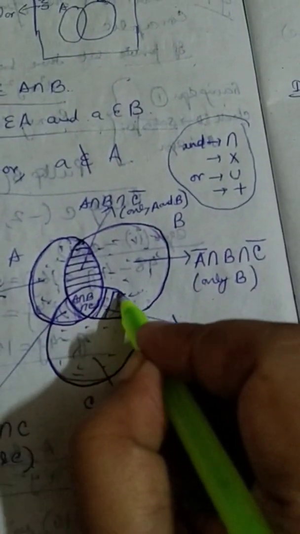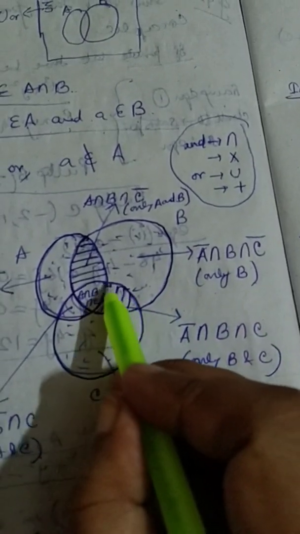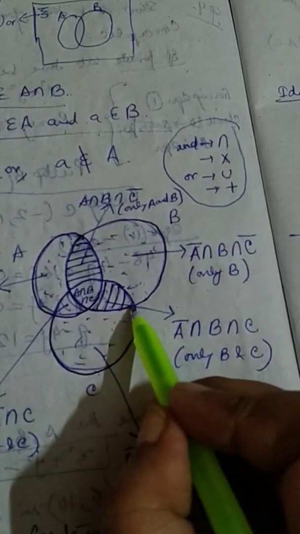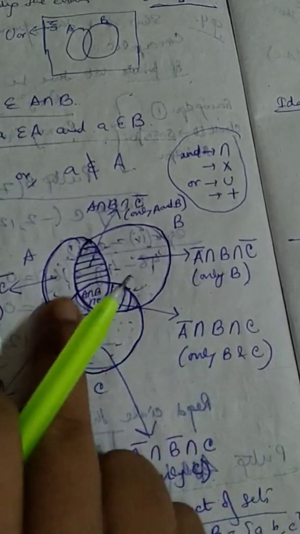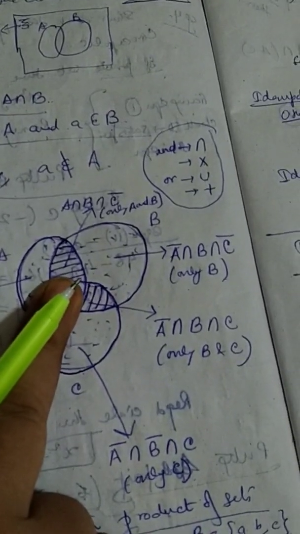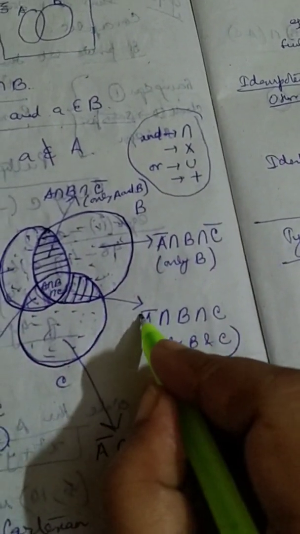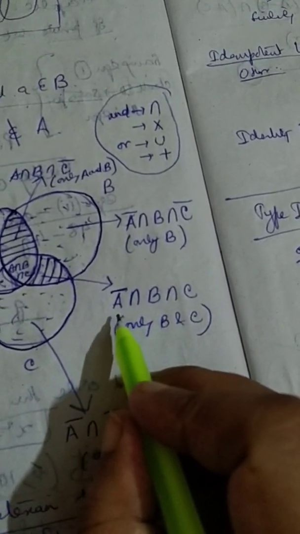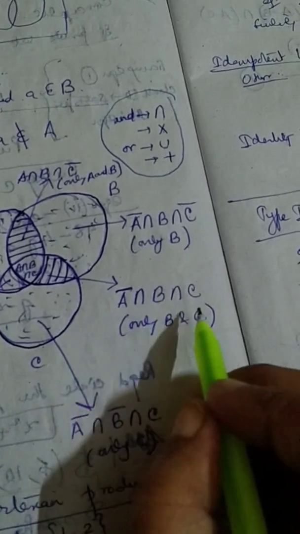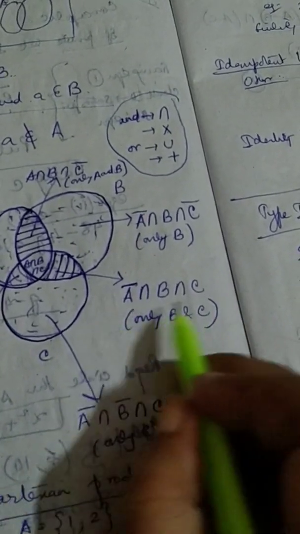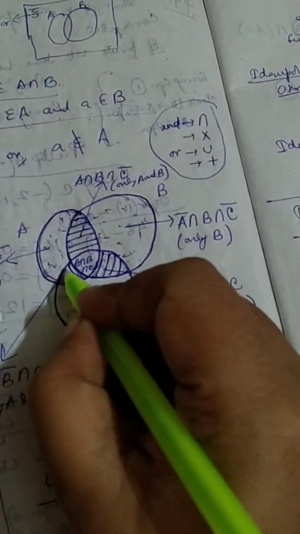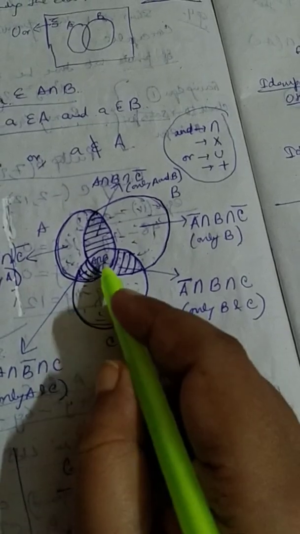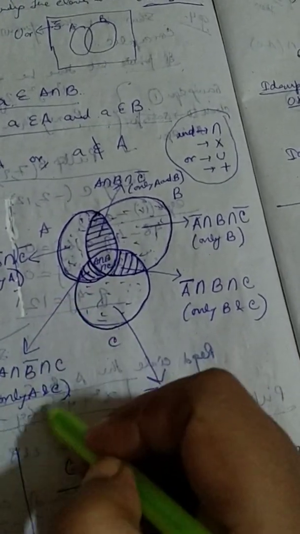Similarly, for this striped region over here, if I had taken this entire portion, this would be the region common to B and C, that is, B intersection C. But the moment I leave out this portion, that means elements of A are not there. So this is the region representing A bar intersection B intersection C. That means this is the region common to elements contained in only B and C, but not in A. So it is only B and C. Similarly, this striped region has elements which are in A and C, but not in B. So it means only A and C.